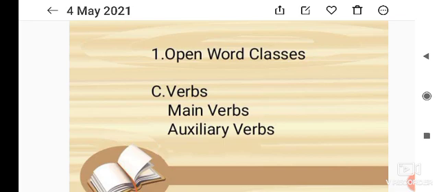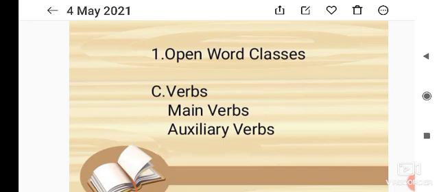Generally, there are four kinds of verbs. Number one, transitive and intransitive verbs. Number two, regular and irregular verbs. Third, dynamic and static verbs. And fourth, linking and phrasal verbs.